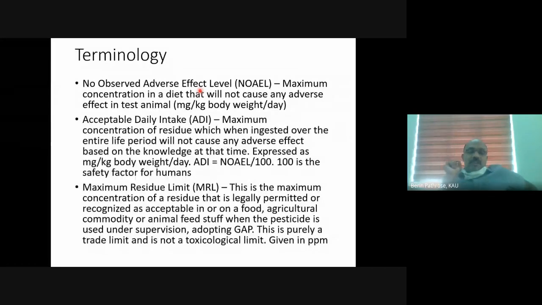Whenever we are feeding the rabbits in the morning, we will add a particular concentration of pesticide to the food. That same concentration will be fed daily to that particular group. In the second group, we will give a higher concentration, the third group again higher. So we will give a range of pesticide concentrations to different groups.